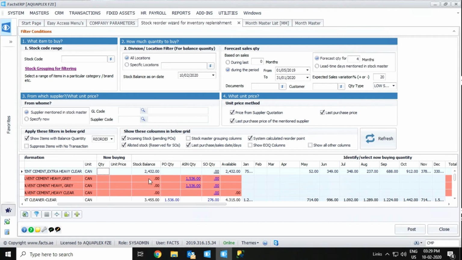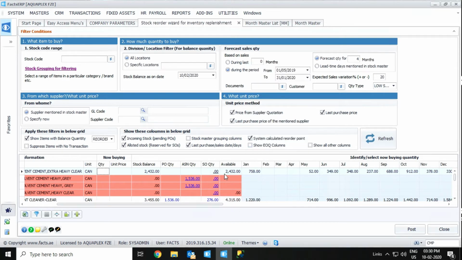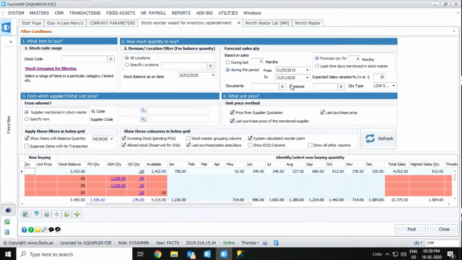and we have stock balance and PO quantity, ASN quantity, SO quantity, available quantity. That all we have. Available means the actual stock balance. Then we have month-wise breakup during this period based on the monthly breakup of the sales quantity.